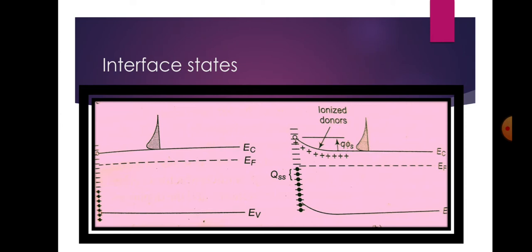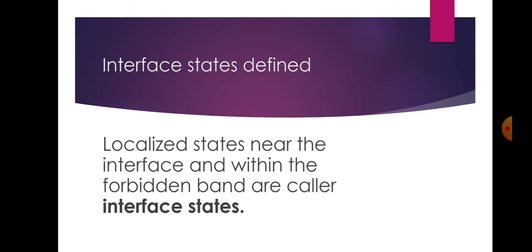One is due to the surface itself if it is not properly cleaned, and the other is due to non-periodicity near the surface. These are normally treated by considering the band structure of the bulk to be valid up to the surface, and then the surface effects are described by local surface states. The surface states are spread over a range of energies, and many of the states are at energies corresponding to the forbidden energy of the bulk.